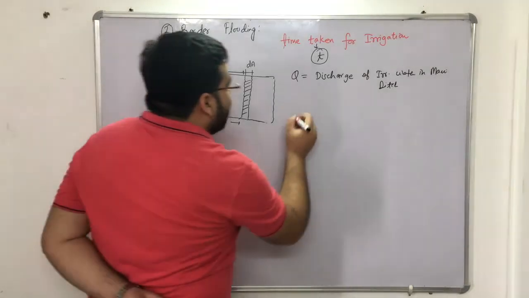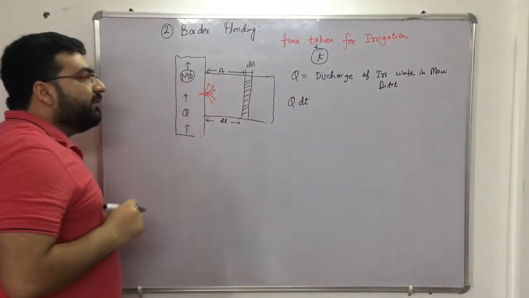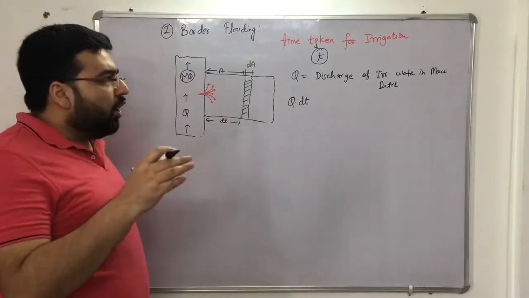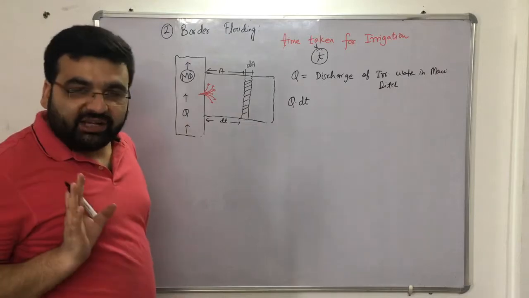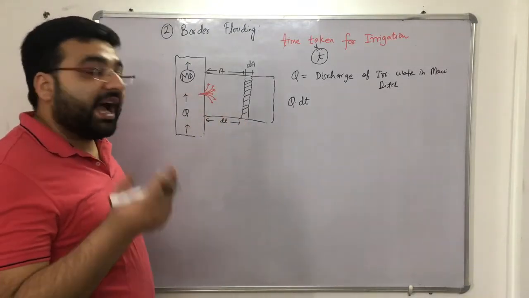Now what will be Q dt? What is the unit of discharge? Meter cube per second, or volume per unit time. If I multiply discharge with time, what will I get? I will get volume.